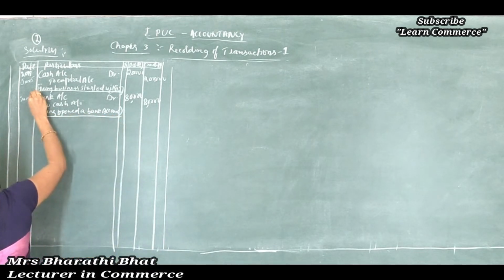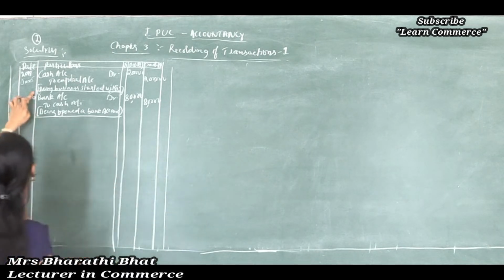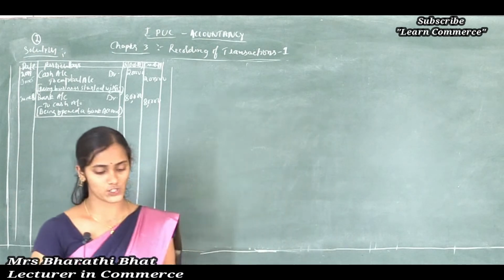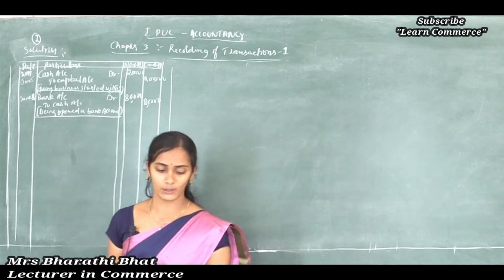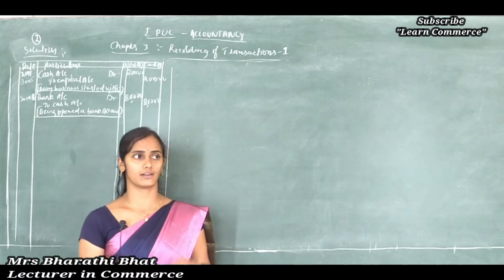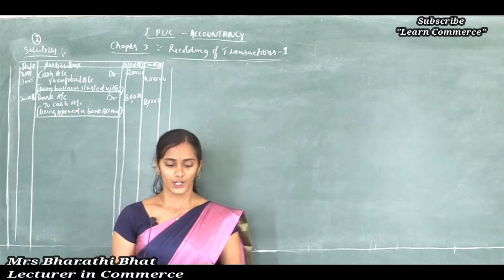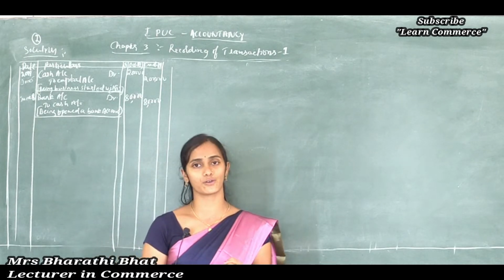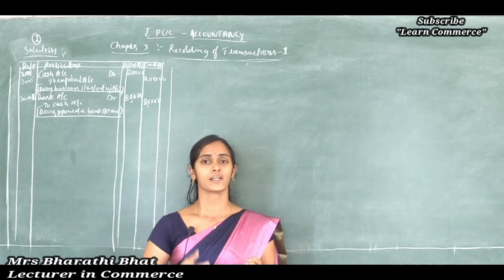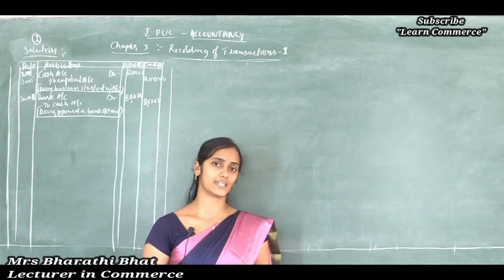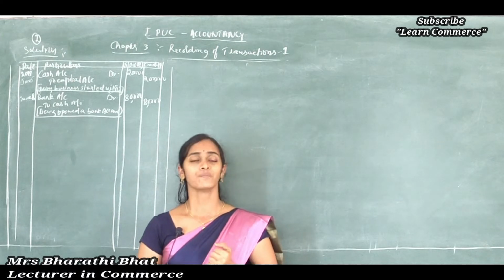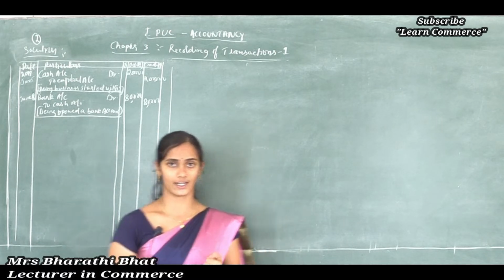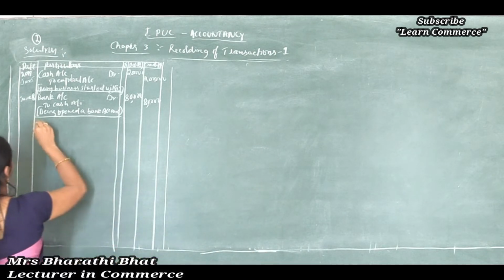Okay, and next one. June 12, goods purchased on credit from Gulmohar Fashion House. The entity name is mentioned. So how can we pass the journal entries? Purchases account and Gulmohar Fashion House account are the two accounts affected here. Increase in expenses is to be debited. Gulmohar is considered a creditor, and creditor comes under liability. Increase in liability is to be credited. Correct, right? So purchases account debited.